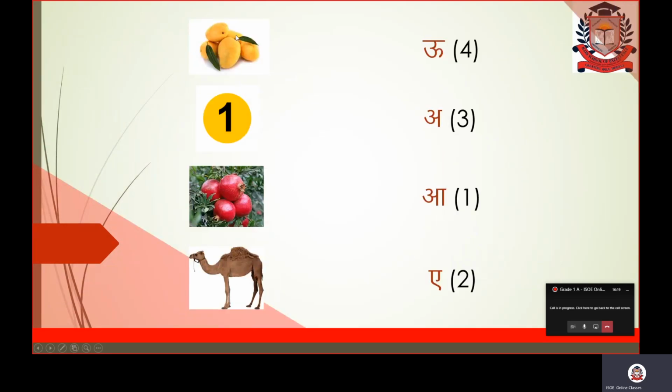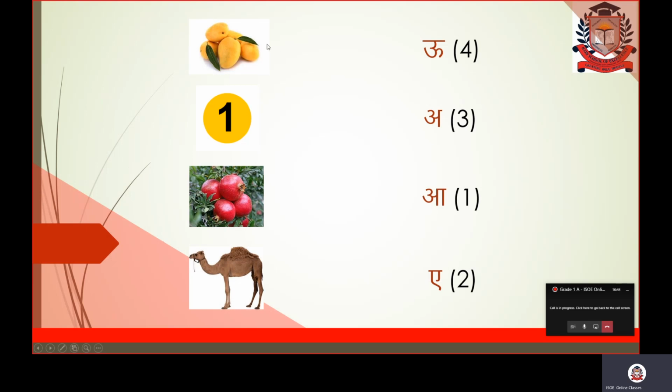Here is another picture. This is the picture of mango, arm. Fine? So what is the first letter in the arm? What is the first letter in the word arm? A. Okay, let's see where is A. Is it A? No. Is it A varan? No. Is it A? Yes.